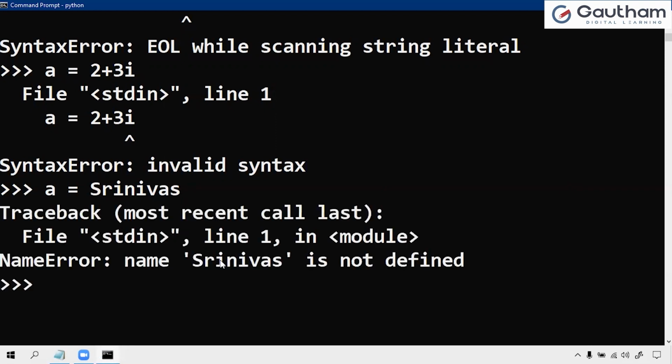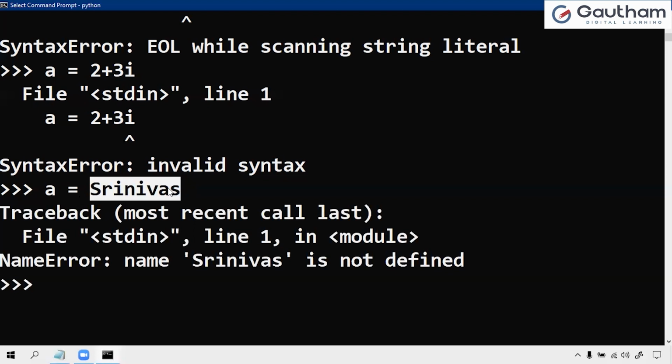Why? Because if I assign directly like this, it is treating Srinivas as a name.